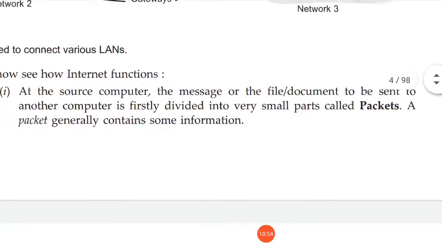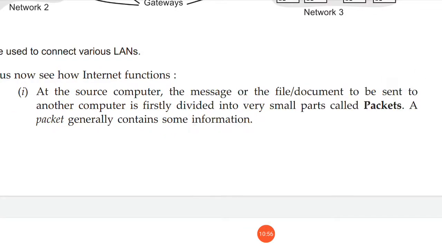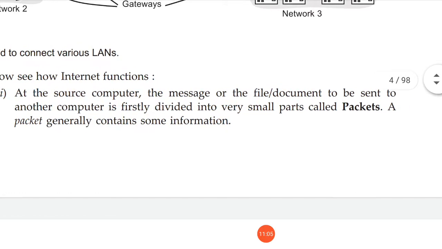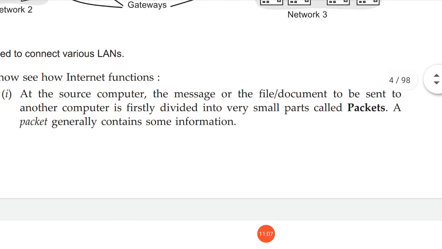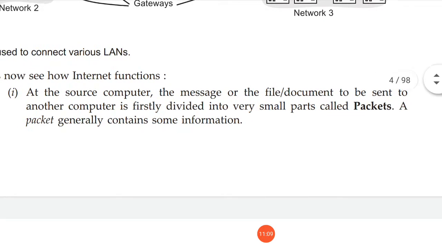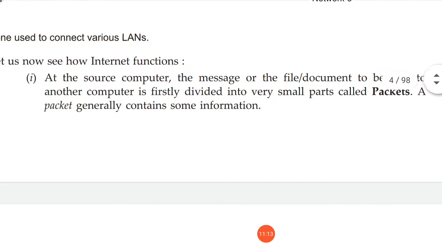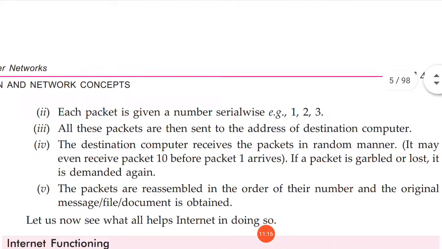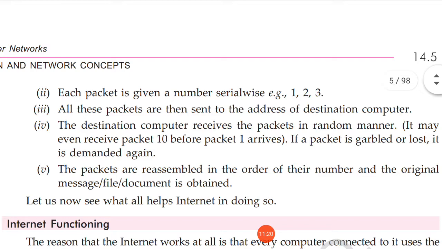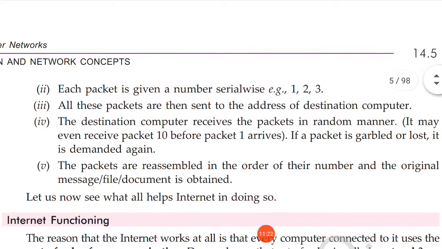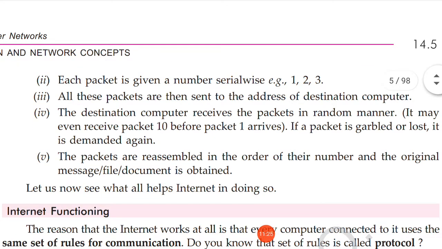Now here is the concept of packets, how this communication takes place on the internet. At the source computer, the message or the file document to be sent to another computer is firstly divided into very small parts called packets. A packet generally contains some information. Each packet is given a number serial-wise, 1, 2, 3. All these packets are then sent to the address of the destination computer.